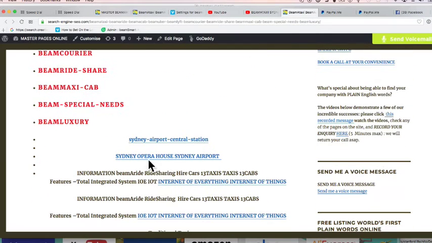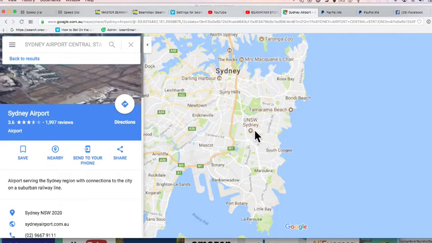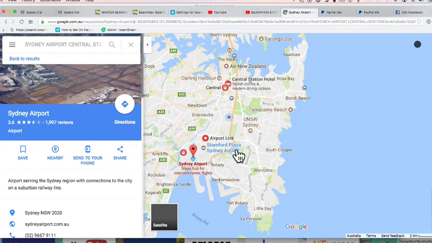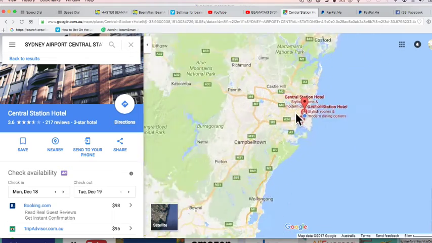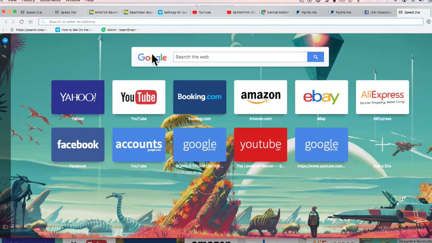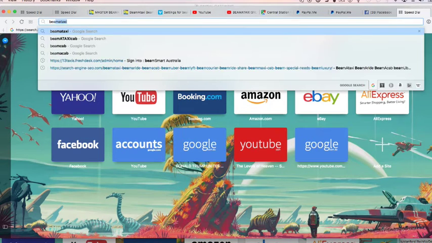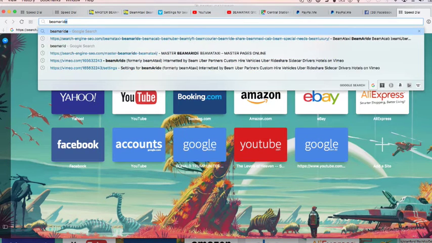And then they have other things, like this is where you could go to Sydney Airport, and it'll show you the map and the route, Sydney Airport to Central Station, and that's international. You can search that on those words from anywhere in the world. Okay, and let's take some combos. Let's take BeamAride.